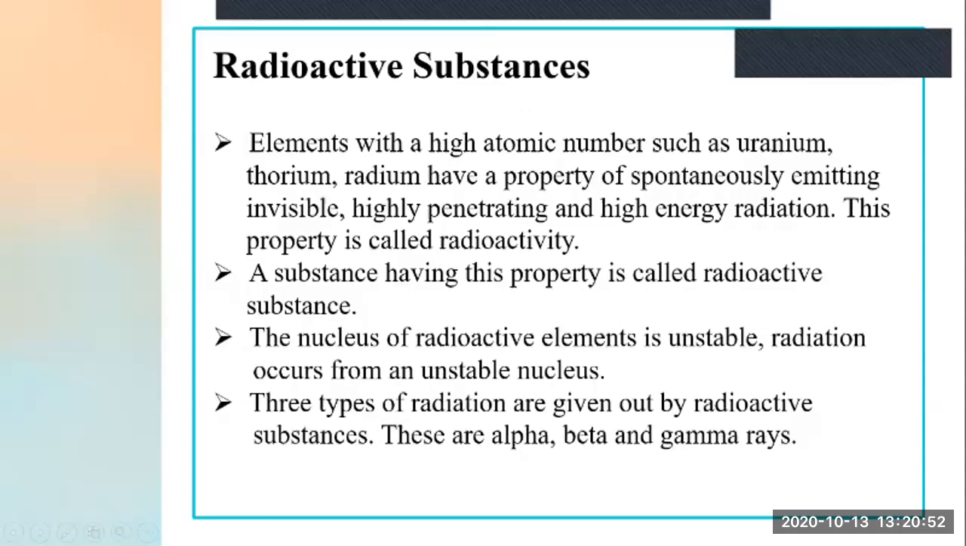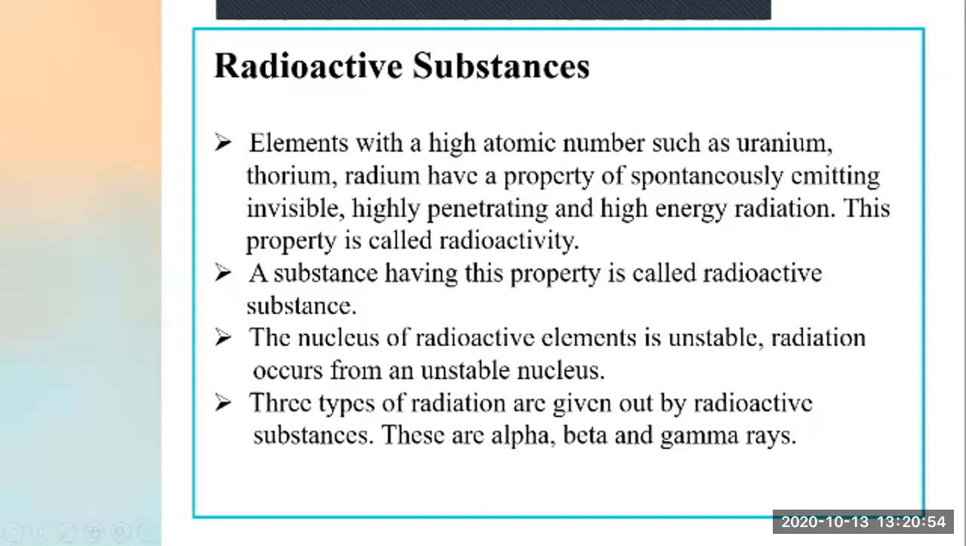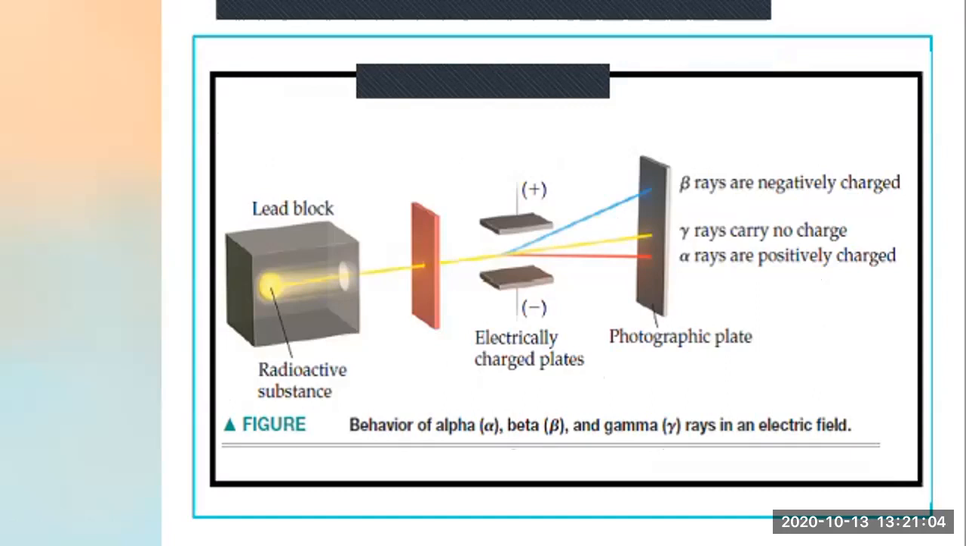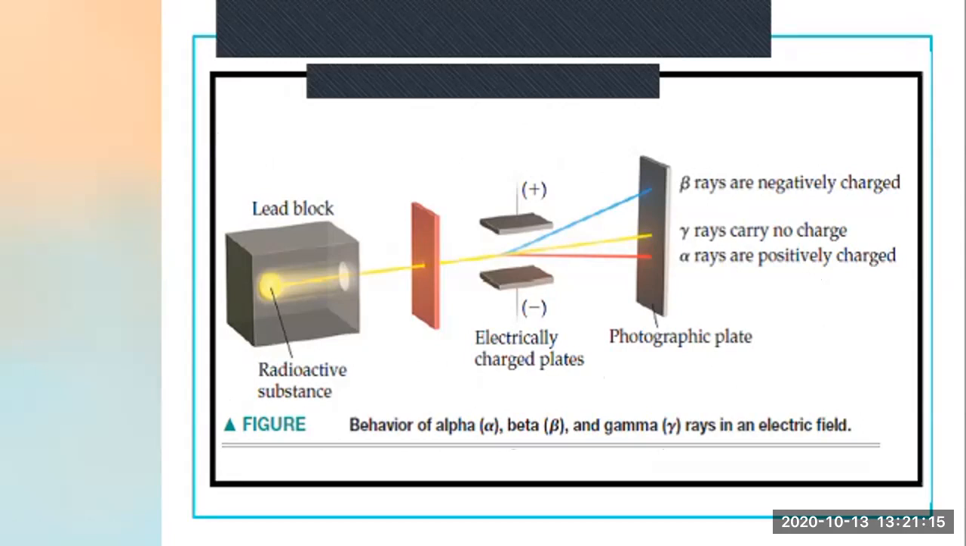It is neutral in nature, right? See here, beta ray is deviated toward the positively charged plate, hence we termed it as negatively charged, right? Then alpha is deviated toward the negative plate, hence we termed it as positively charged. And gamma rays are not at all deviated, hence we say there is no charge in that.